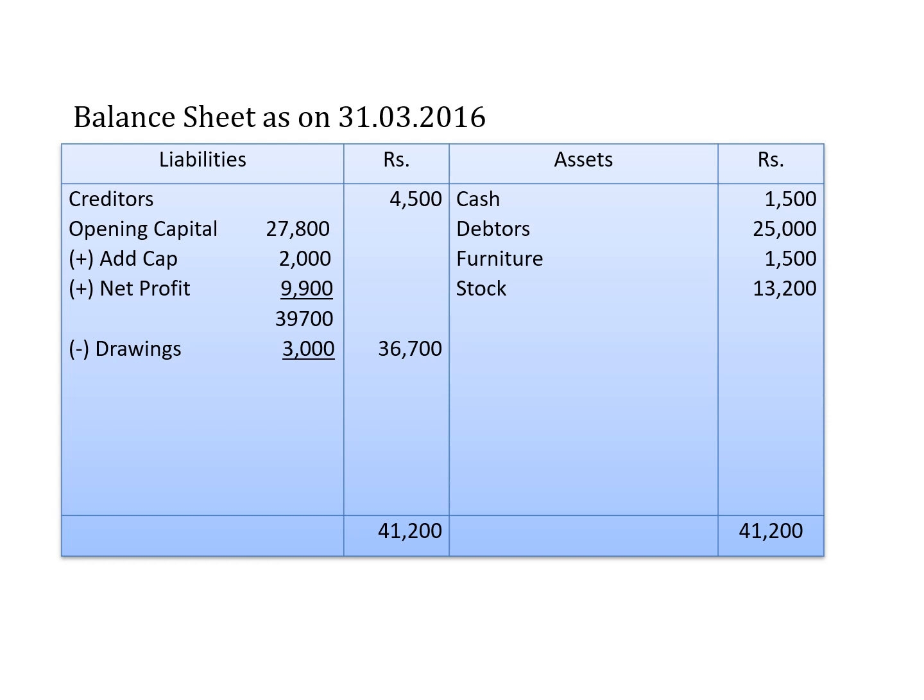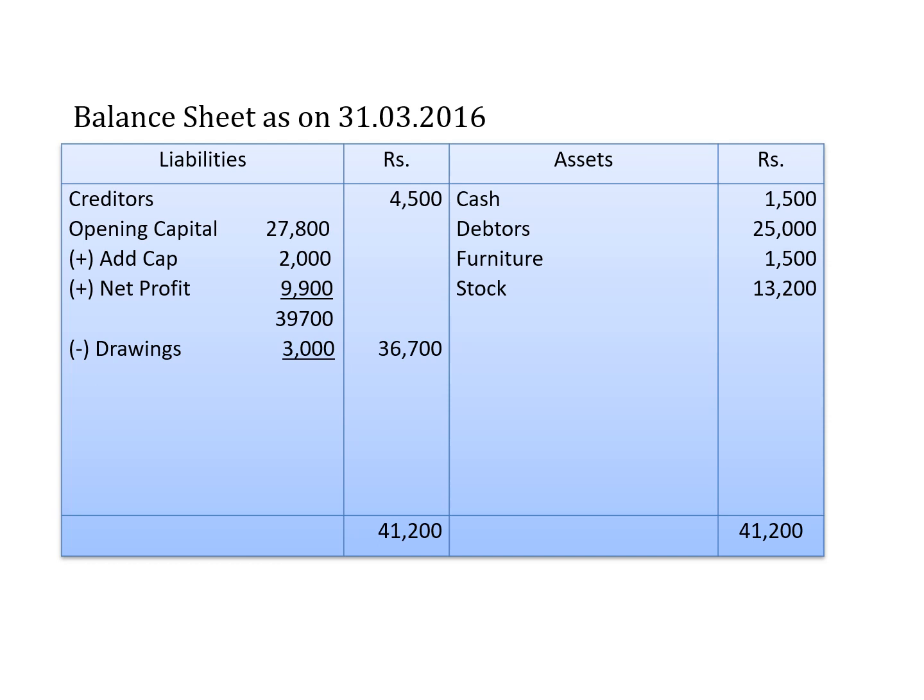Coming to the last statement, balance sheet as on 31st March 2016. So liabilities amount, assets amount. Liability side, creditors 4,500. Next we will have to adjust with capital. So opening capital inner column 27,800. Add additional capital 2,000. Add net profit 9,900.